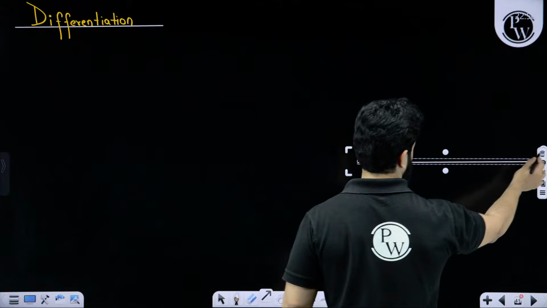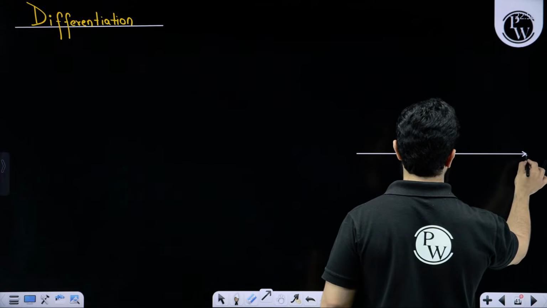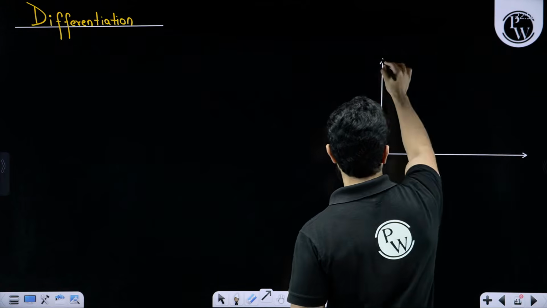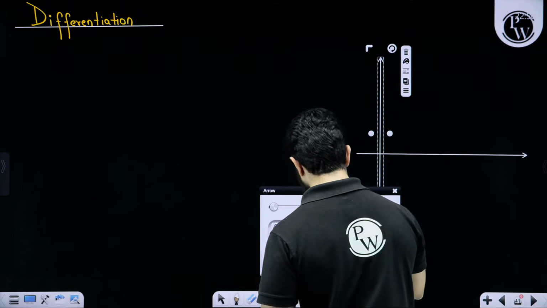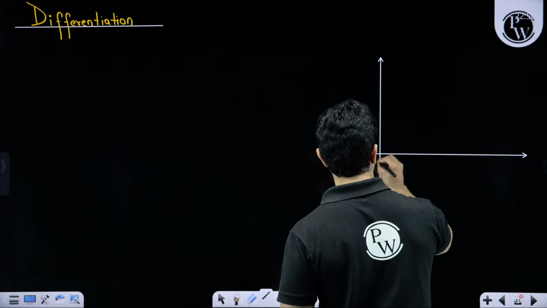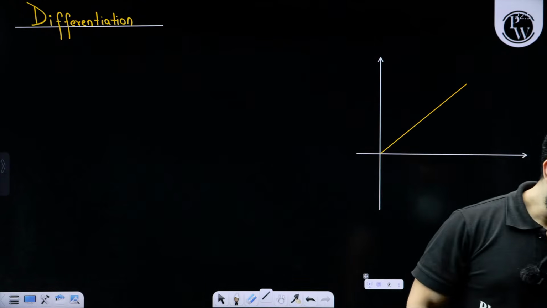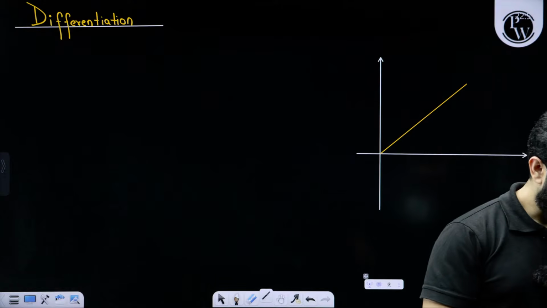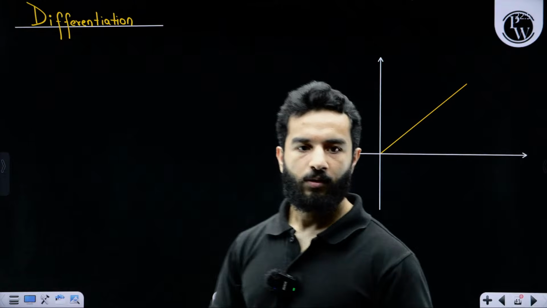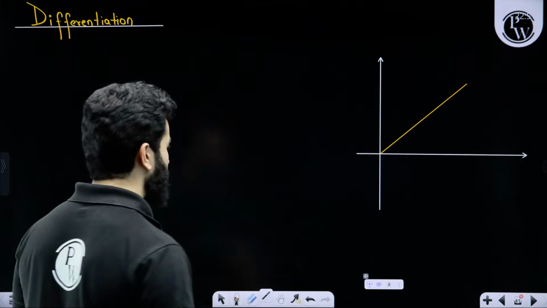So let's start with the x-axis and y-axis. Let's suppose we have a straight line somewhat like this.